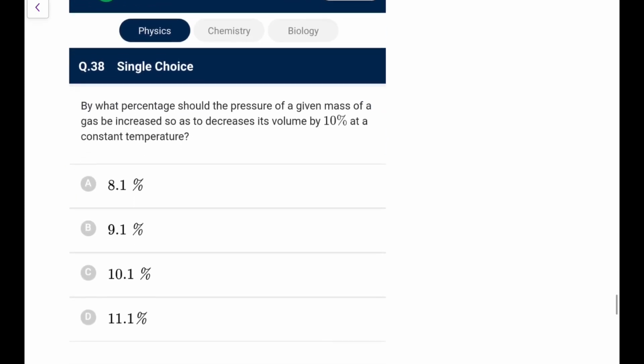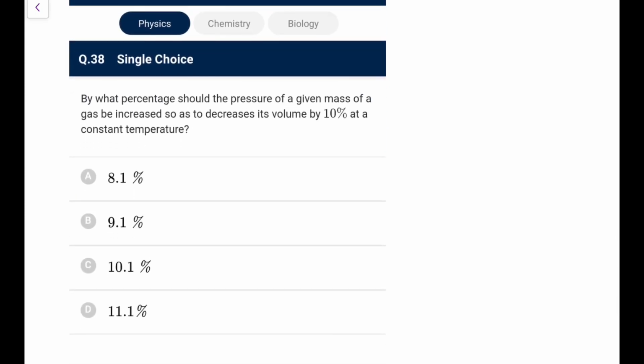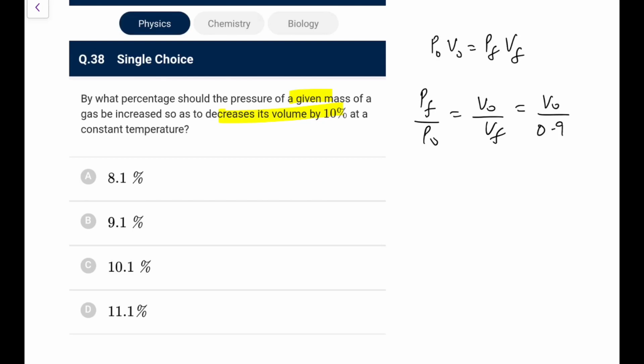Next one. By what percentage should the pressure of a given mass of a gas be increased so as to decrease its volume by 10% at constant temperature? Okay, so pressure should be increased to decrease the volume by 10% at constant temperature. So P naught V naught would be P final V final, because temperature is constant. So P final upon P naught would be equal to V naught upon V final. Volume is decreased, so V final becomes 0.9 times V naught, so it becomes 10 by 9.